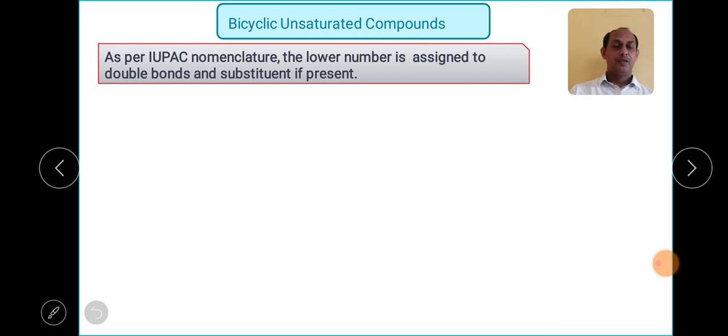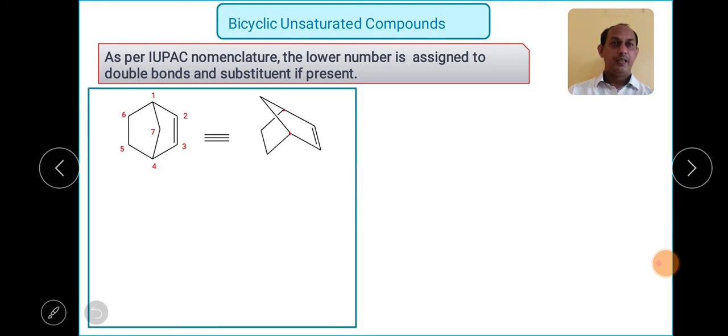Okay, when you have the substituent and when you have the rings which are of uneven size. Now we are going to see the bicyclic unsaturated compounds, meaning the rings which contain carbon-carbon double bonds. As we know, when your system contains a carbon-carbon double bond, we have to use the word ene. Now we don't need to use the word alkane, now we have to use alkene. If your compound contains 1 double bond, ene. If it contains 2 double bonds, we have to use the word diene.